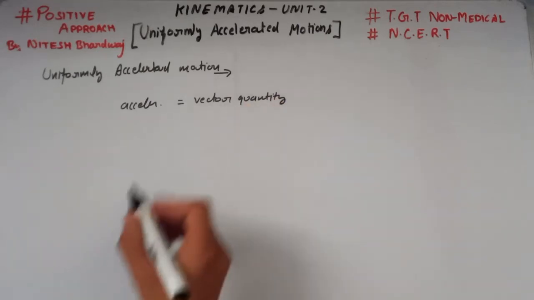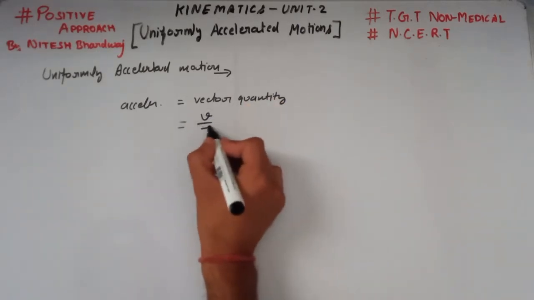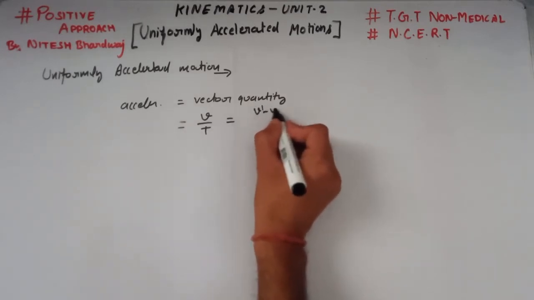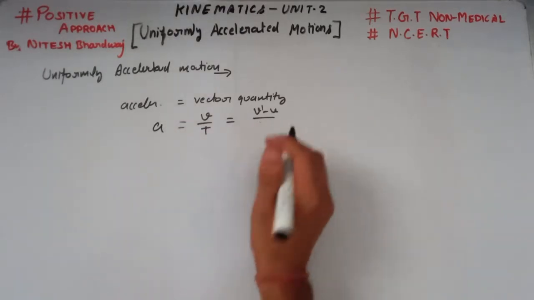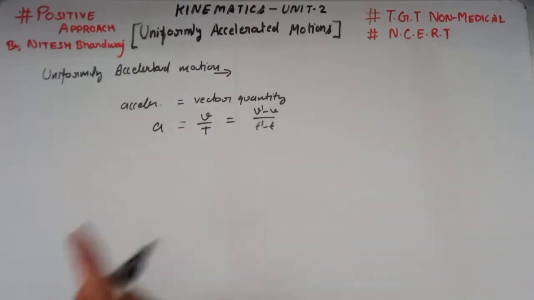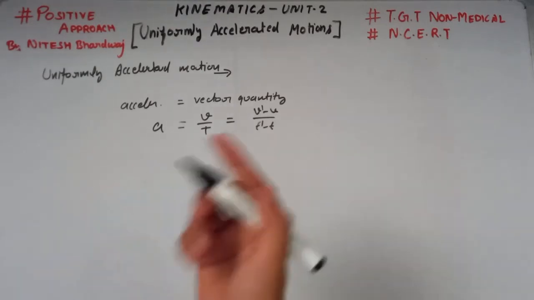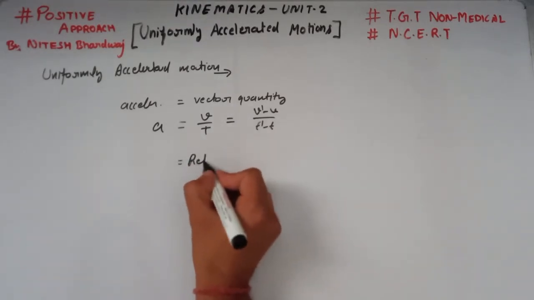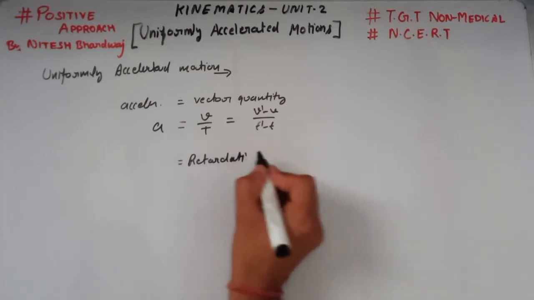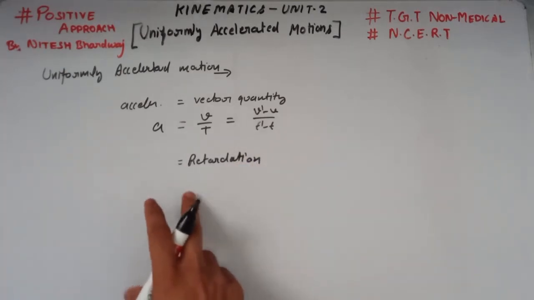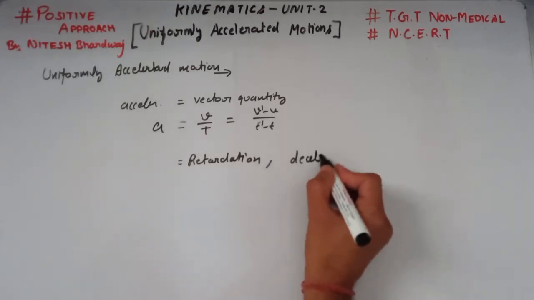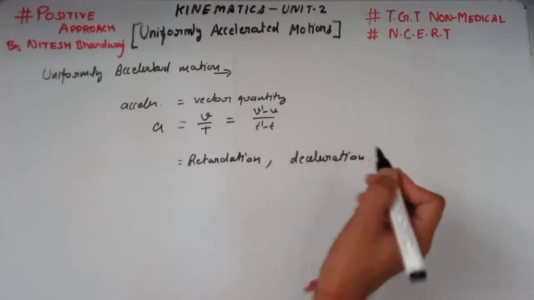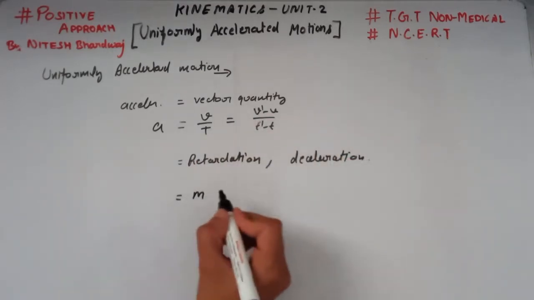Acceleration is a vector quantity, and it is change in velocity over time, where v dash minus v over t dash minus t. This is our acceleration. Acceleration may sometimes also be called retardation or deceleration. And the unit of acceleration in the SI system is meter per second square.